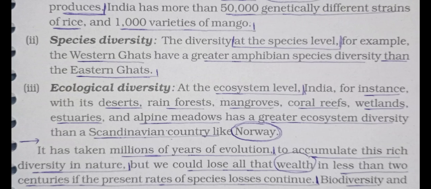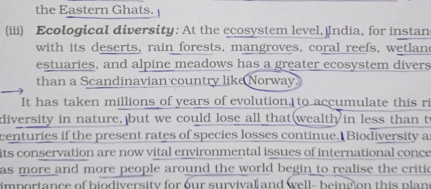Now see, the second type is known as species diversity, diversity at the species level. For example, the Western Ghats have greater amphibian species diversity compared to the Eastern Ghats. So one species and two habitats are compared in this example. Now the third one, ecological diversity, at the ecosystem level, is a comparison of India and Norway. Desert, rainforest, mangrove, coral reef, wetlands, estuaries and alpine meadows are found in India, which are not found in Norway. And see the last paragraph, very important.